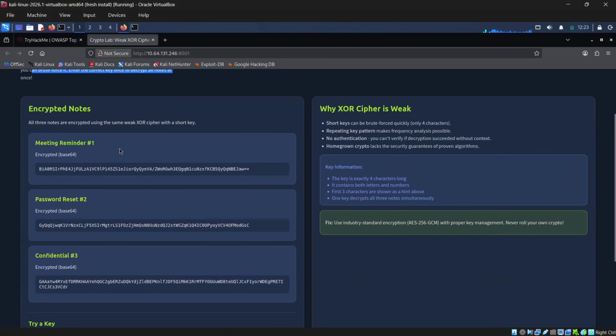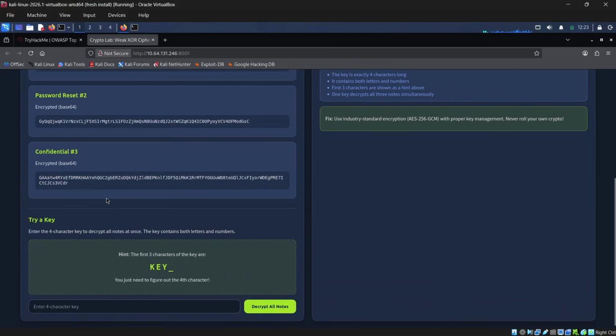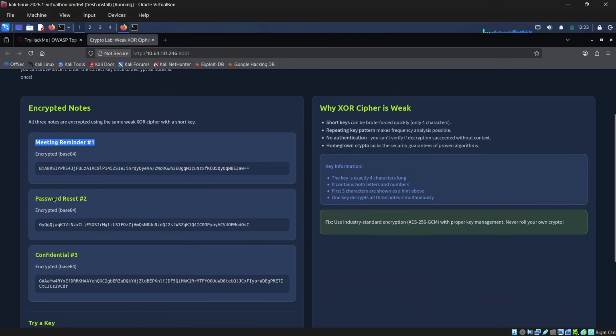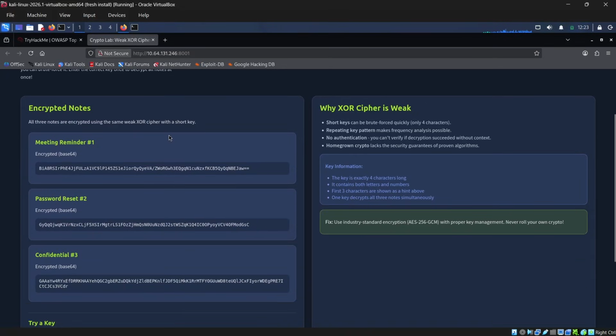So we have some credentials. These are the encrypted notes, and all three are encrypted using the same weak XOR cipher with a short key. We have a meeting reminder, password reset, and confidential. All three are encrypted under the short key, right?